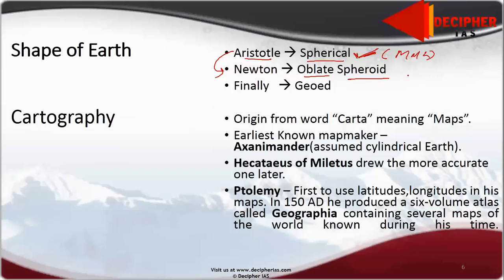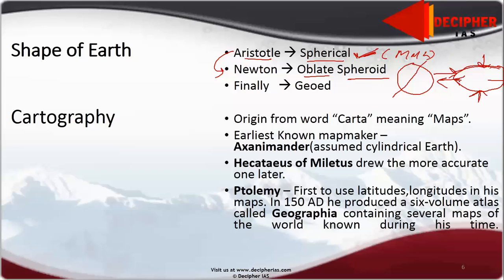Oblate spheroid means it is not completely spherical, and because earth rotates from west to east, because of this rotation it experiences centrifugal force, which leads to compression at the poles and dilation of the equatorial region.